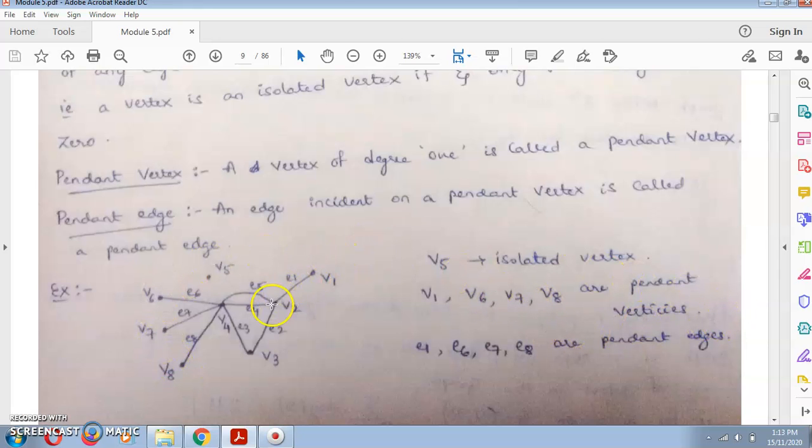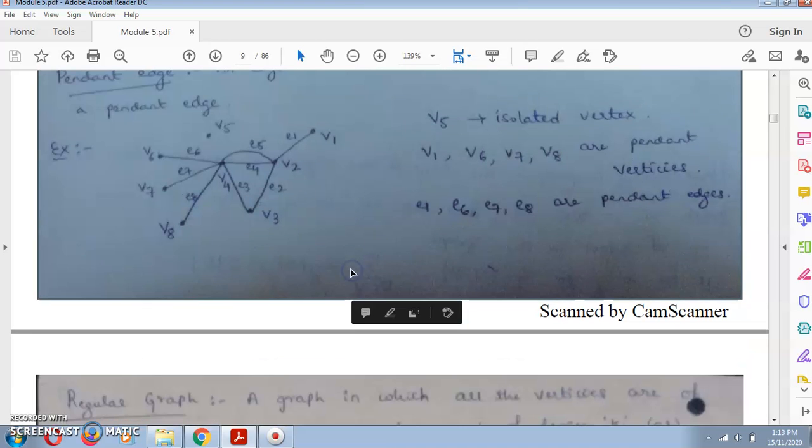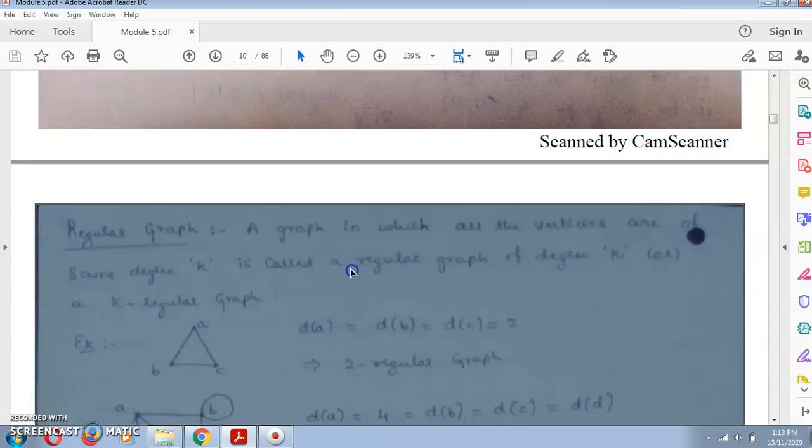And a pendant edge is an edge incident on a pendant vertex, so any edge incident to those is called a pendant edge. Those are e1, e6, e7 and e8, the pendant edges. Next, what are regular graphs?